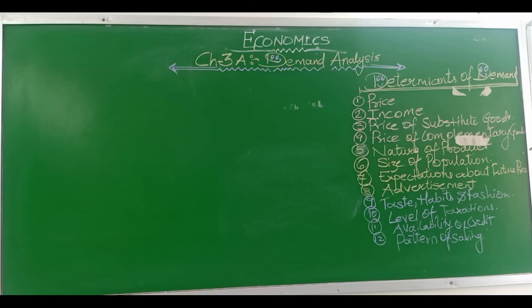Taste, habit and fashion of a consumer influence the demand for a commodity. If the consumer likes to eat chocolate or consume tea, they will demand more of them. Similarly, when a new fashion hits the market, consumers demand that particular type of commodity. If a commodity goes out of fashion, then suddenly the demand for the product tends to fall.